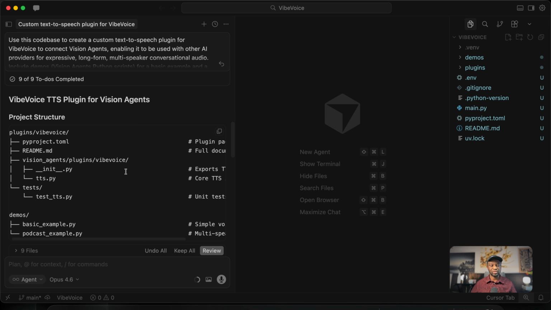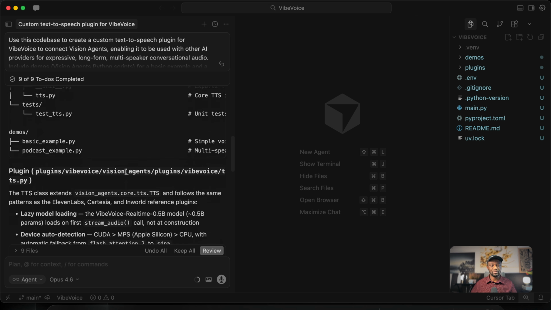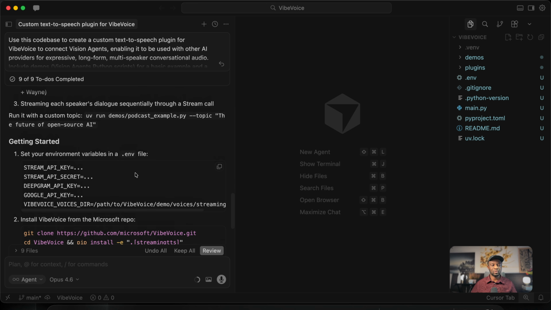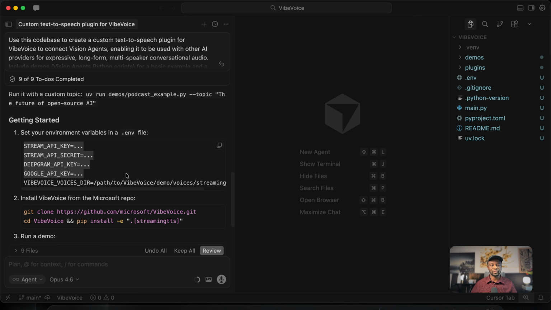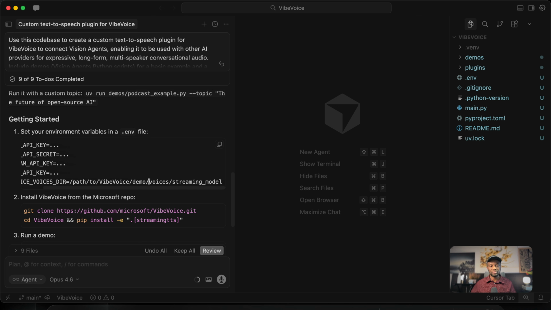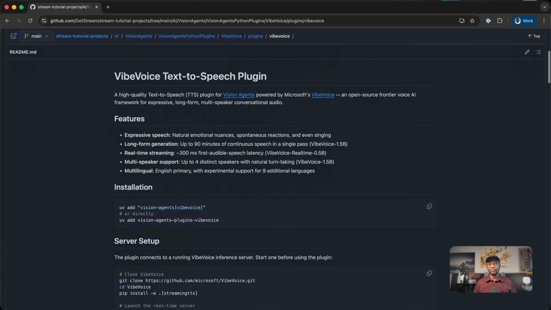We have the plugin structure similar to the one I showed you previously. So if I scroll down further, over here we have instructions on how to get started. I have already set the API credentials and the path to the VibeVoice model. We have now created a VibeVoice plugin for Vision Agents.